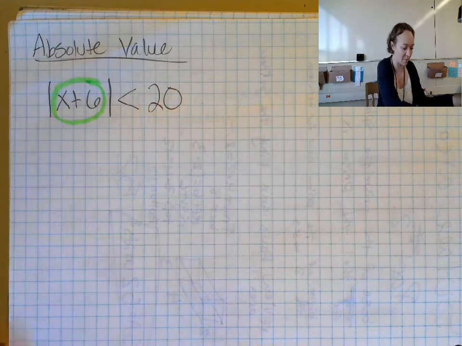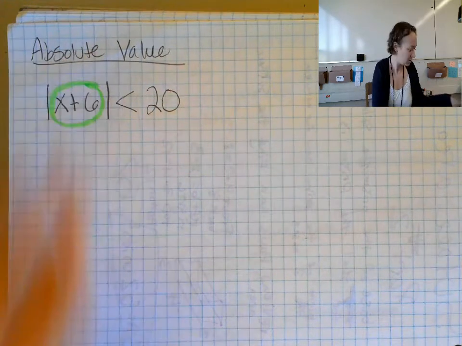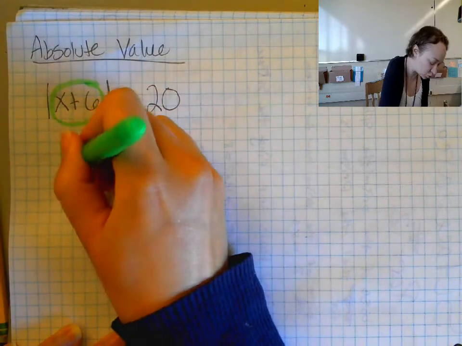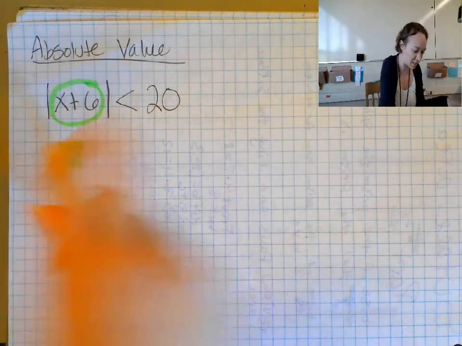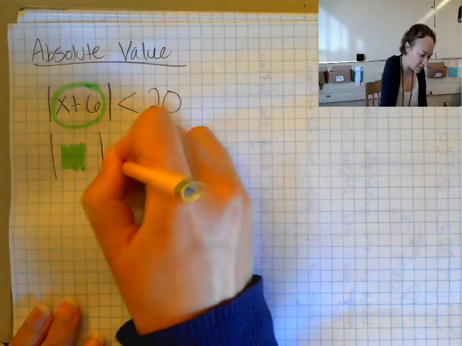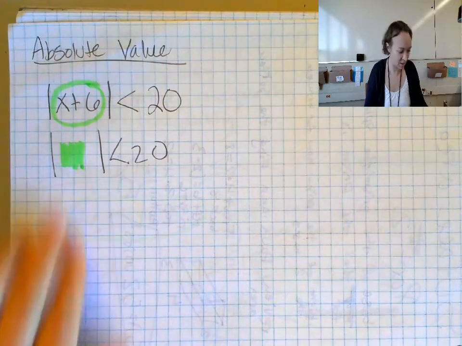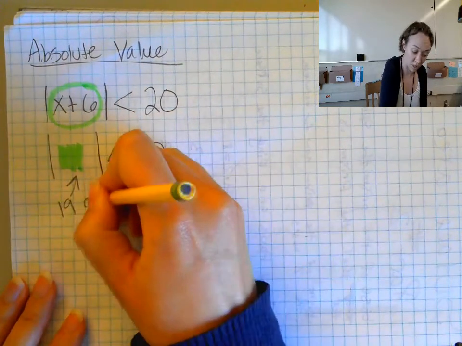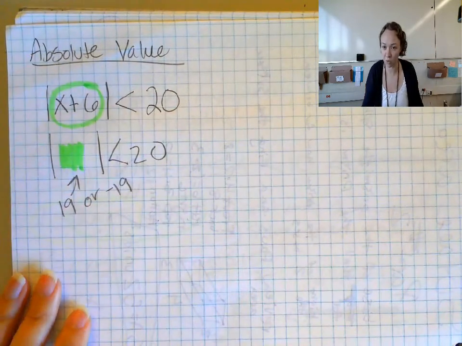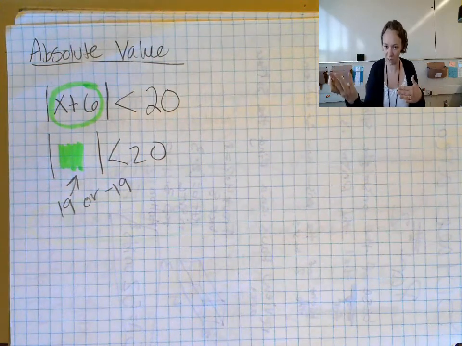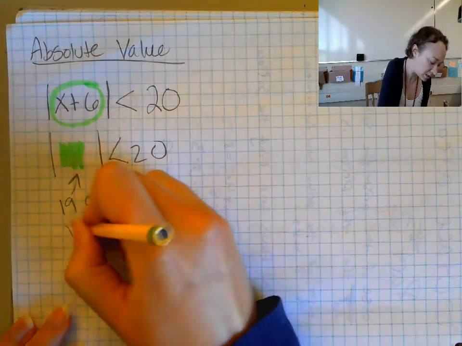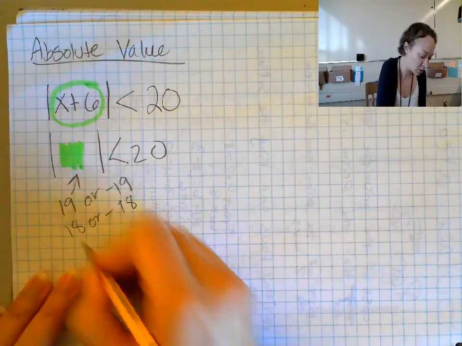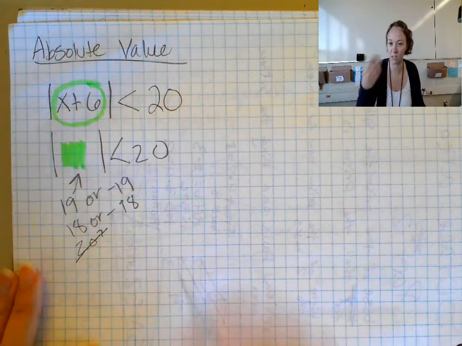If I just replace that with a green box, some unknown thing, I take the absolute value of it and it needs to be less than 20. What things could go in there? 19 could go in there, or negative 19, because the absolute value of both is less than 20. 18 or negative 18, etc. Does 20 work? No, because 20 is equal to.